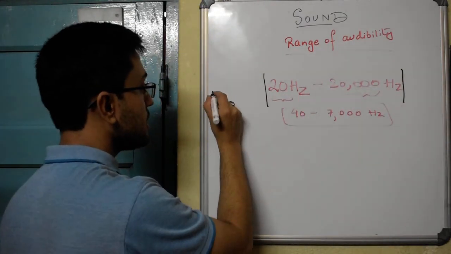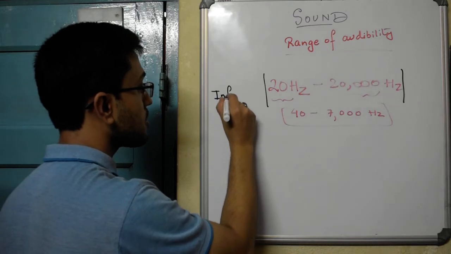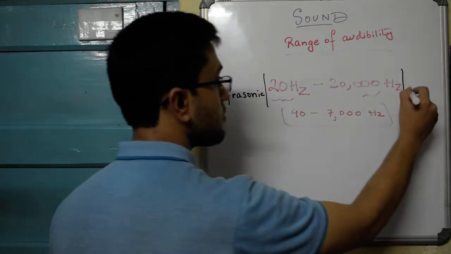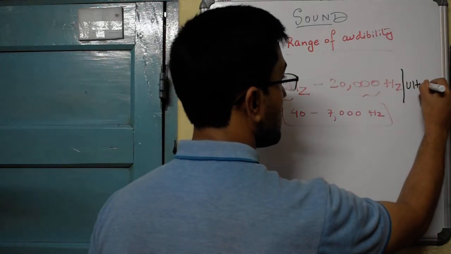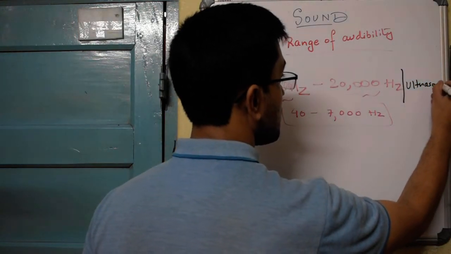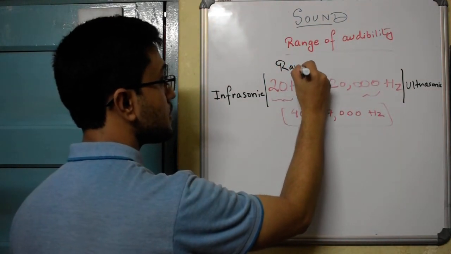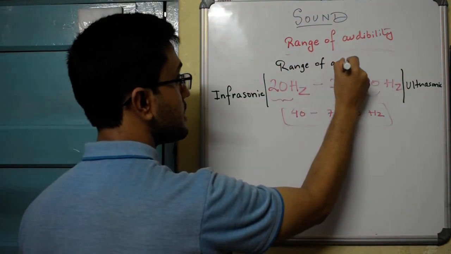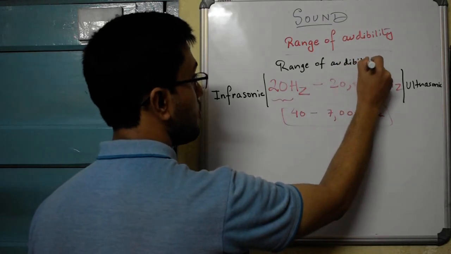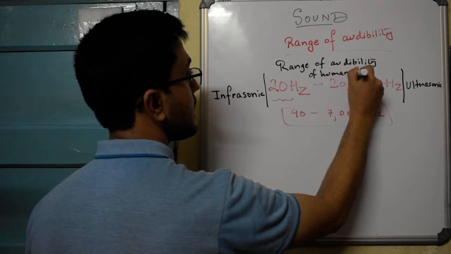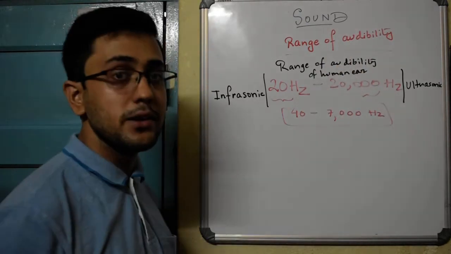The sounds which are less than 20 Hz are called infrasonic sounds, and the sounds which are greater than 20,000 Hz are called ultrasonic sounds. And this is the range where we can hear. This is known as, as I said, the range of audibility of the human ear. For other animals and species, the range of audibility varies.